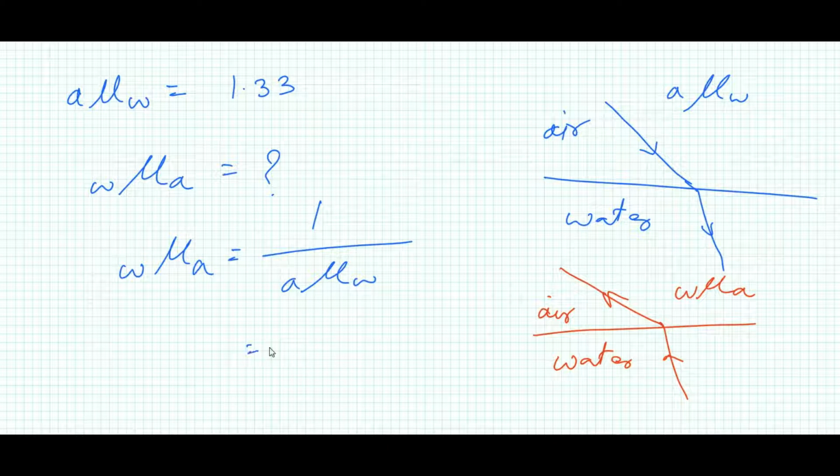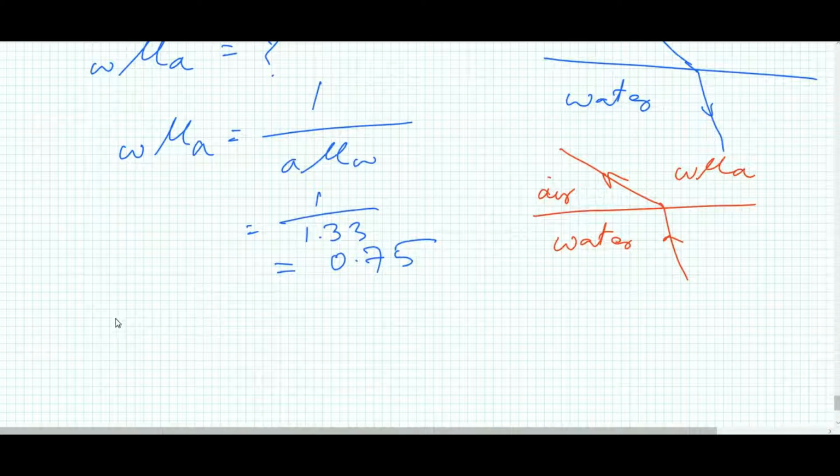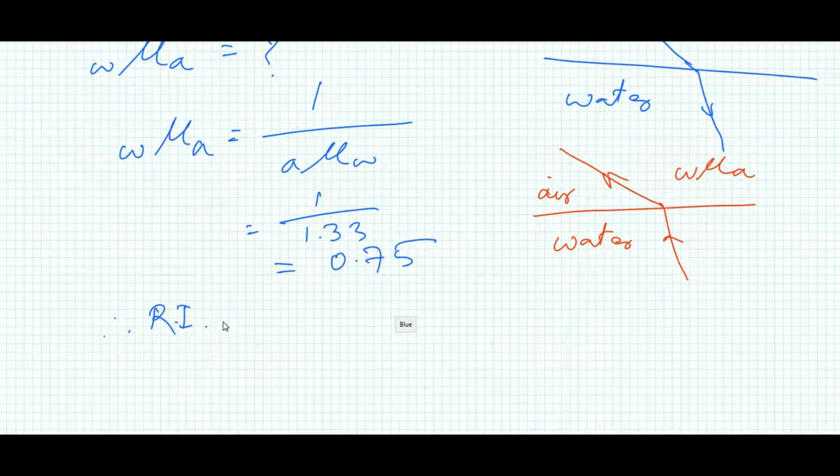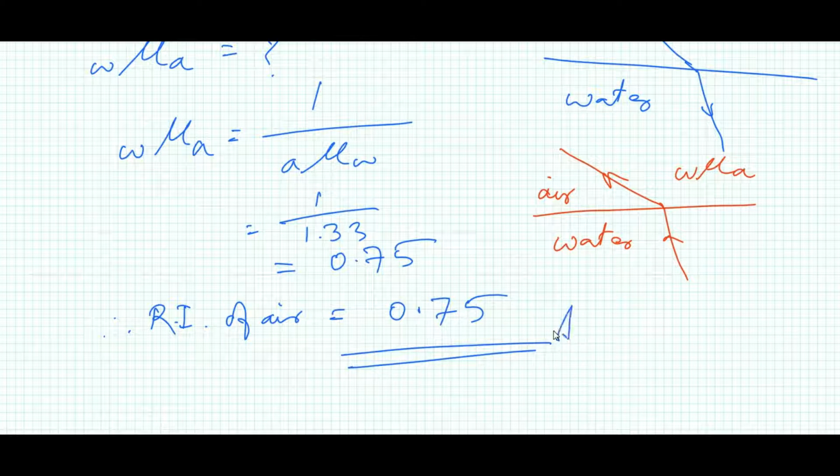Therefore it is equal to 1 by 1.33. If we solve, it will come to 0.75. Therefore the refractive index of air equals 0.75, and this is your answer.